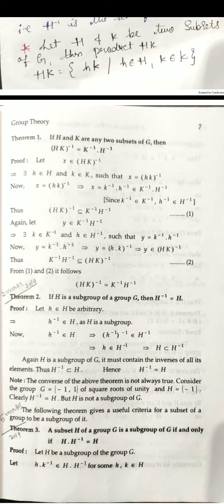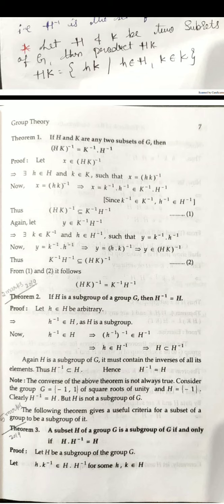So the first theorem, I will just read out the statement. If H and K are any two subsets of G, then (HK) whole inverse is equal to K inverse H inverse. Let us prove this one. Whenever you have to prove two quantities are equal, you have to show that one is contained in the other, and vice versa.